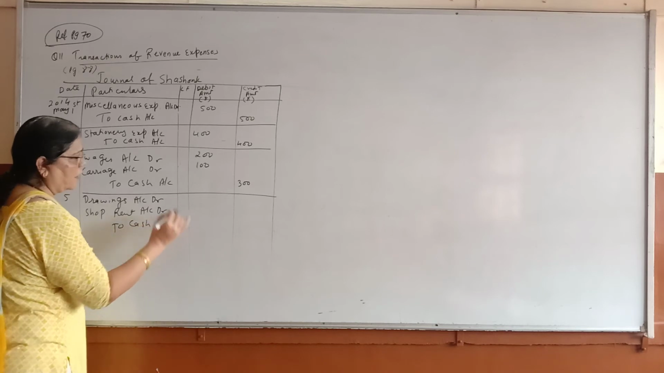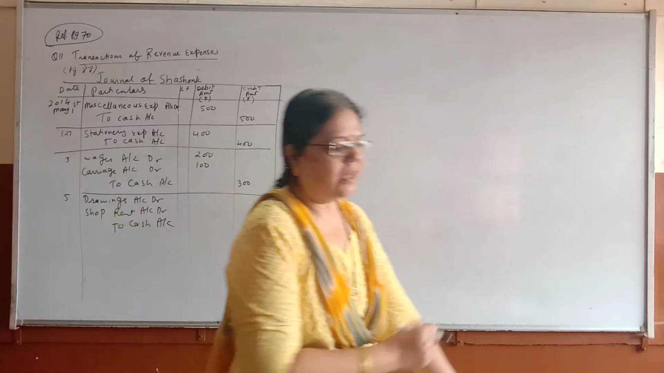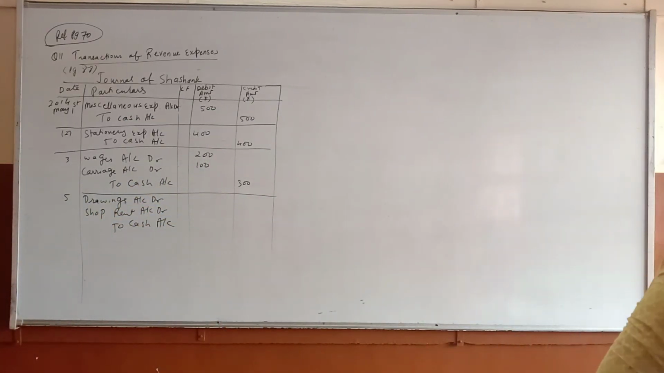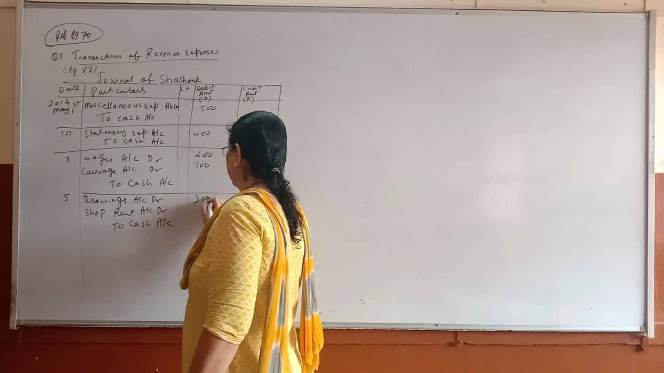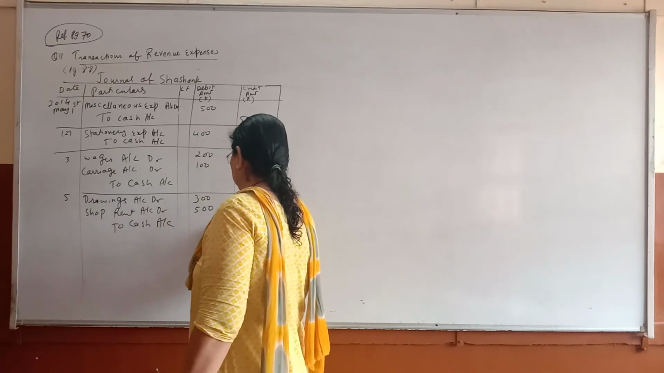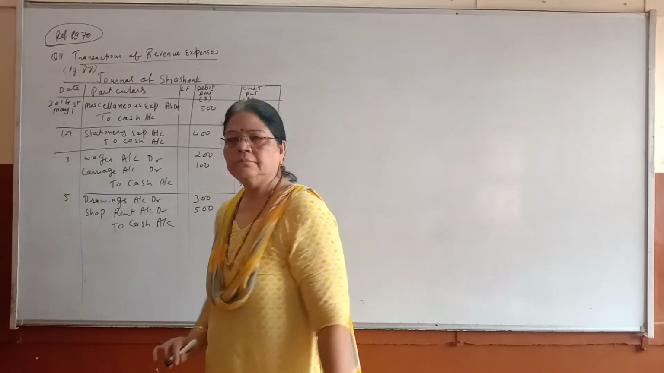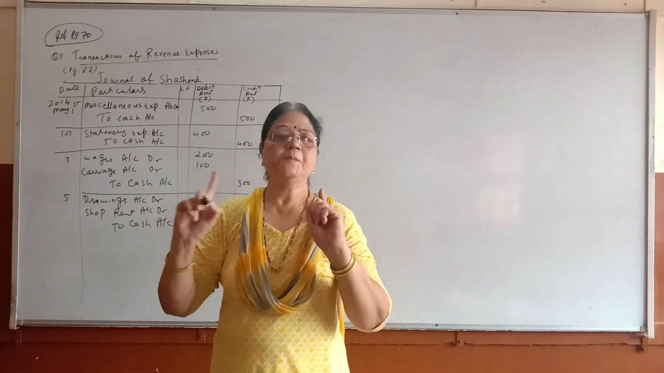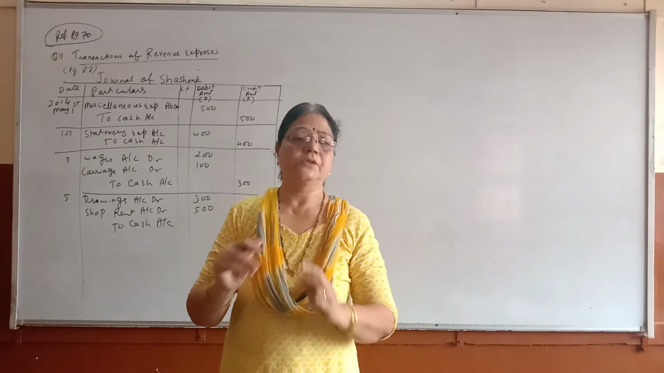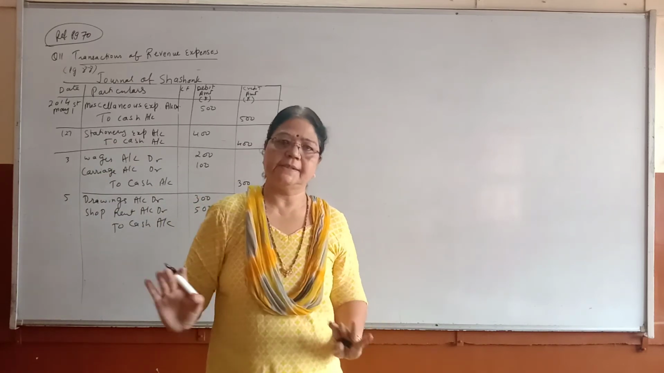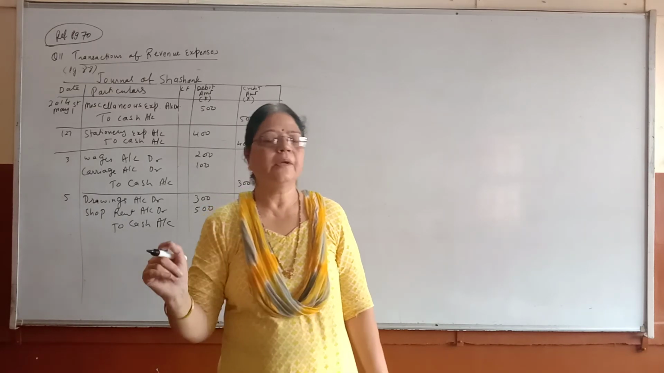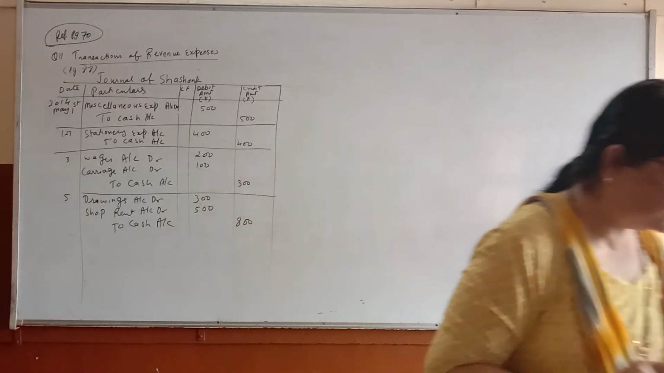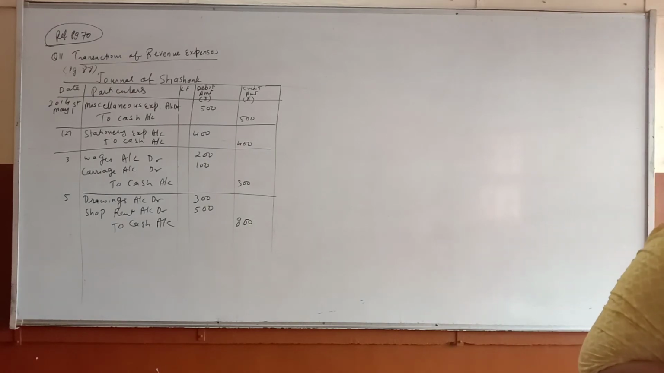To cash. And what is the amount given? It is paid by, yes, it is cash only, 500 and 300. 300, 500, so total is 800. House rent means personal. Personal means drawings. Drawings account debit, always. Shop rent, it is shop rent. And then to cash. Next children, next one.